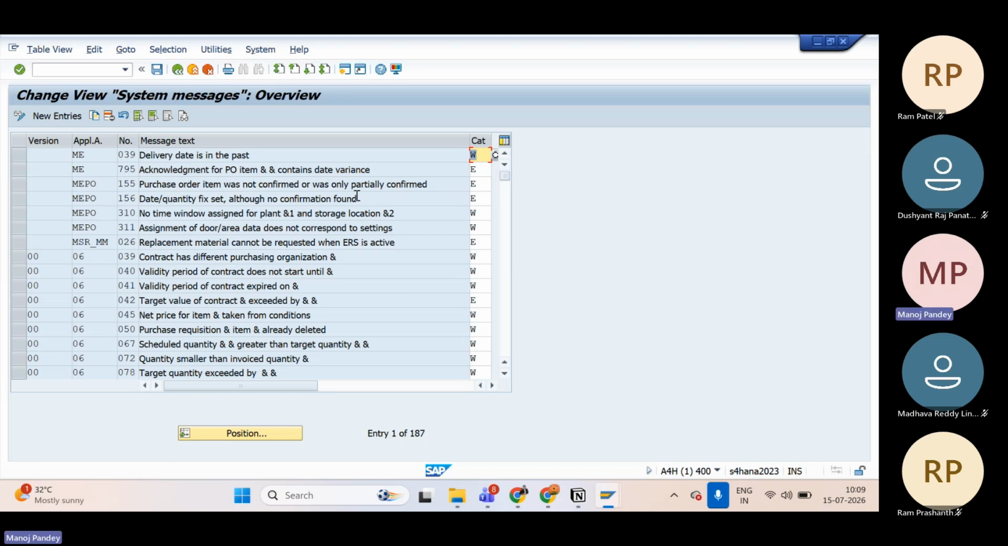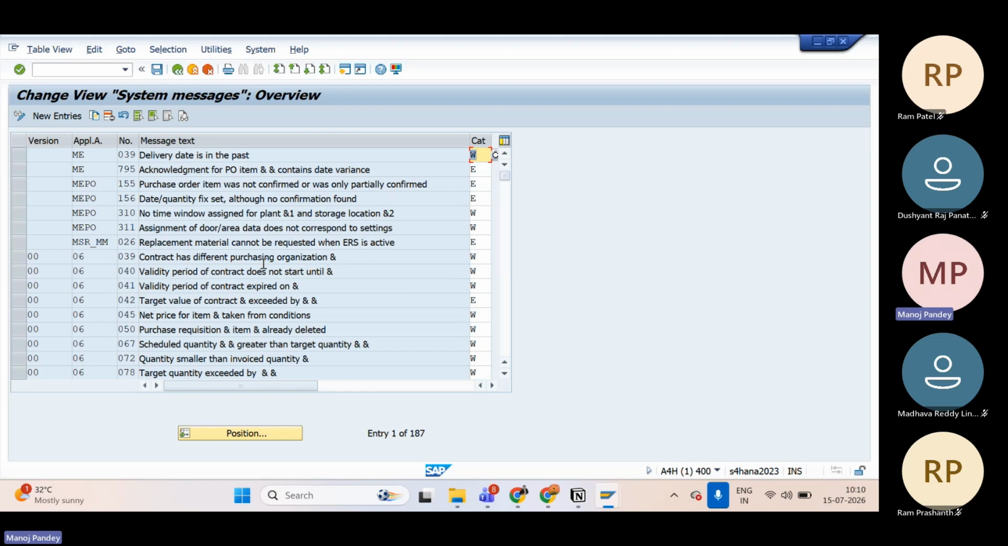That was not confirmed or was only partially confirmed. That you can see from here. Date, quantity, fixed set, although no confirmation found. No time window assigned for a plant 1 and storage location 2. So these warning and error messages you can see from here.